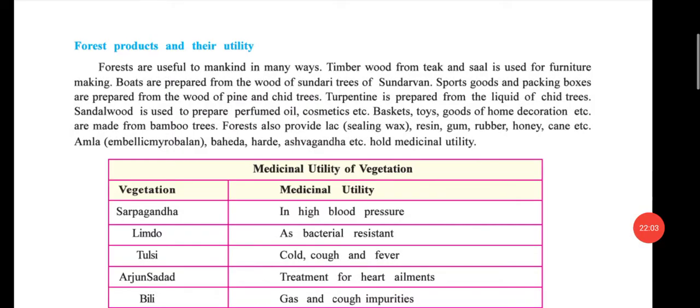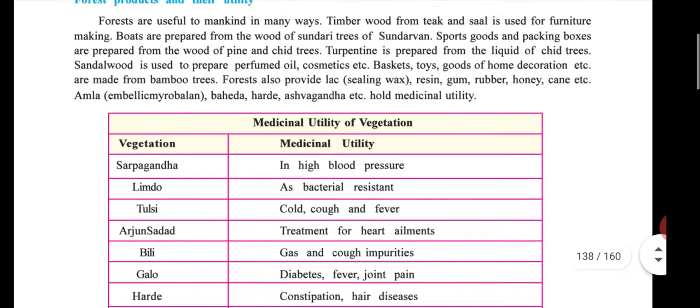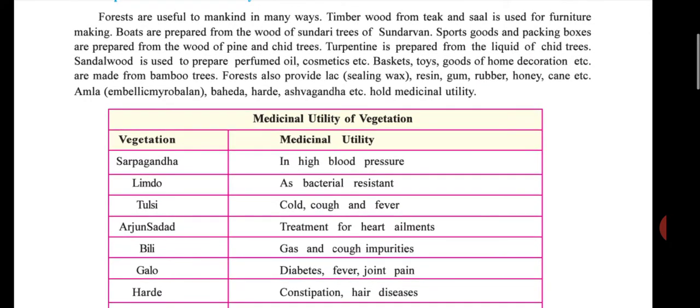Timber wood from teak and sal is used for furniture making. Both are prepared from the wood of Sundari trees of Sundarban. Please underline: timber wood from teak, sal is used for furniture. Both are prepared from wood of Sundari. Pots, goods and packing boxes are prepared from wood of pine and cheed. Turpentine is prepared from liquid of cheed.